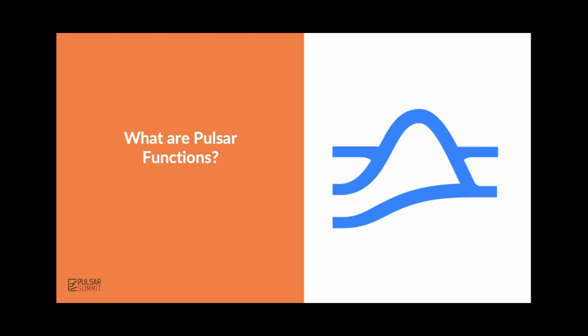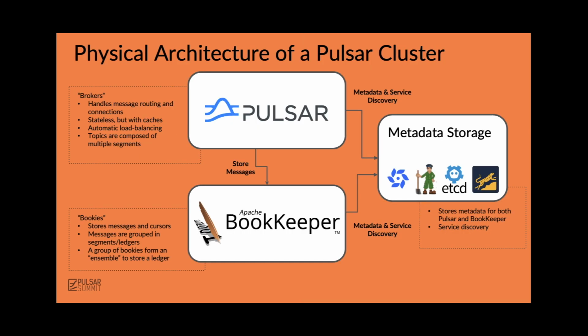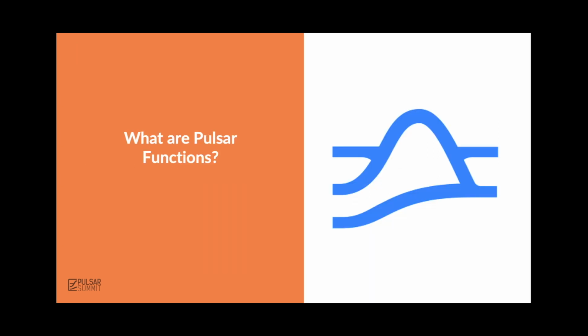Additionally, Pulsar also supports what's called Pulsar Functions, which is a lightweight compute framework built on top of Apache Pulsar. And this is implemented by the use of function workers into this architecture. So they sit alongside brokers and bookies in this particular architecture and can be used to host Pulsar functions.